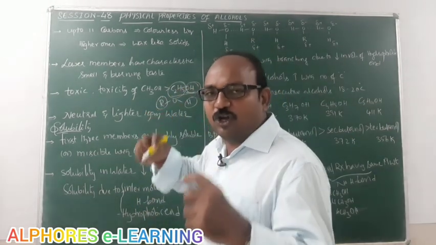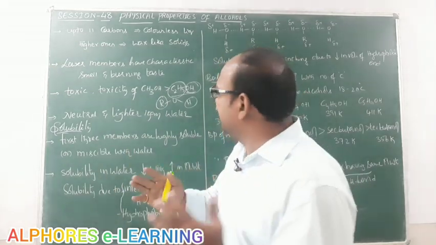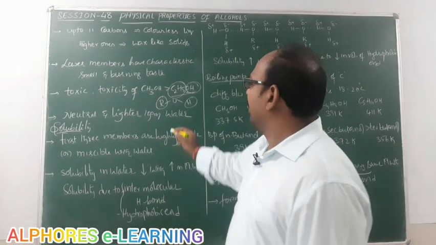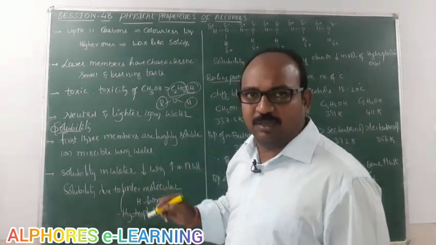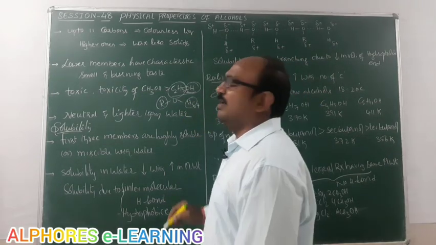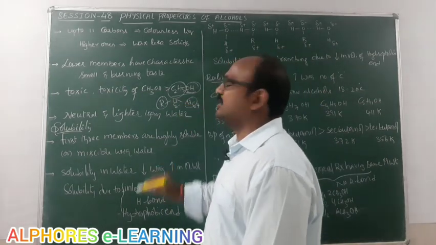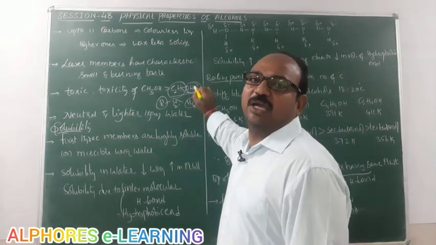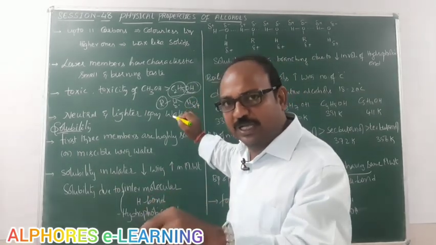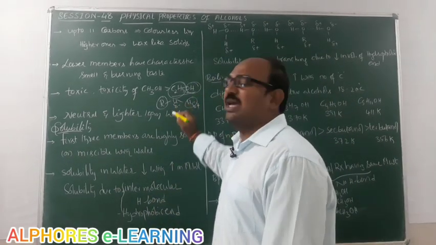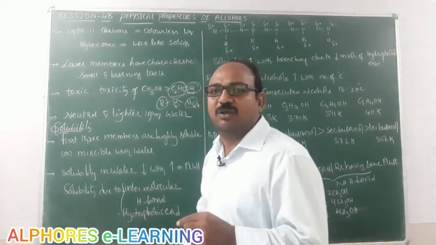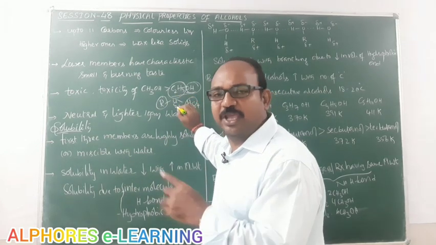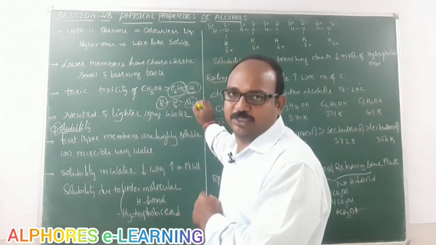Now for solubility in water, which forces are responsible? If you observe here, this OH bond is a polar bond. Being polar, hydrogen always acquires partial positive charge and oxygen acquires partial negative charge. Hence this center we call a nucleophilic center. And this oxygen bears negative charge, that center we call an electrophilic center, meaning any electrophile may come and attack this oxygen, and any nucleophile may come and attack this hydrogen, right?